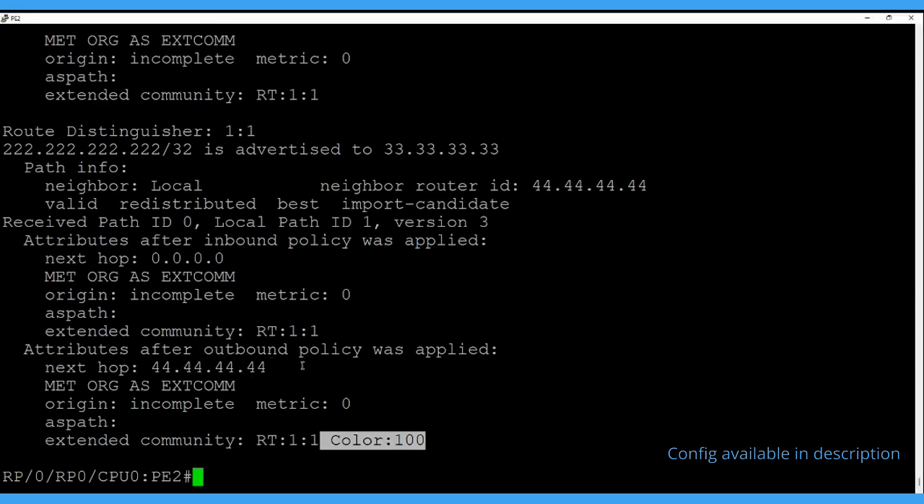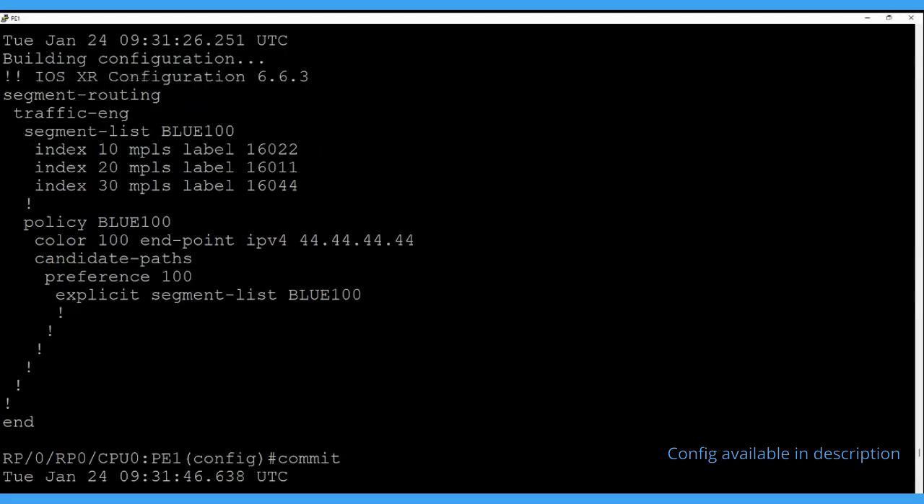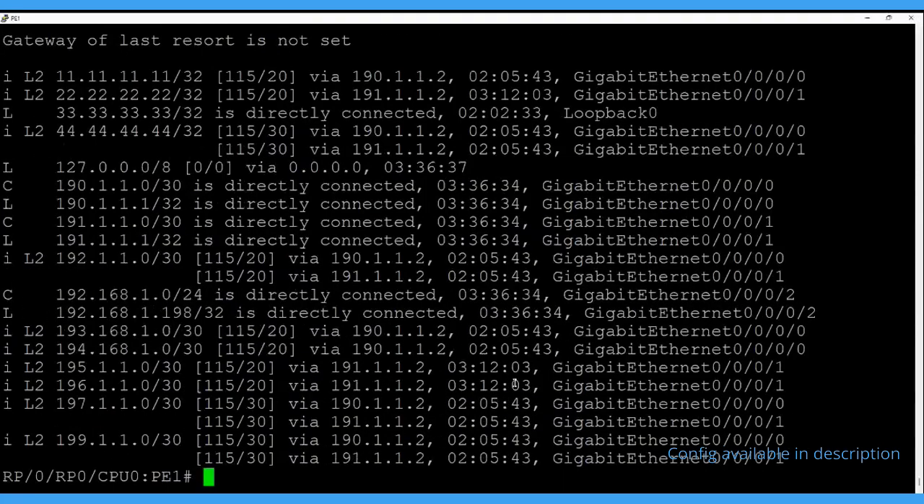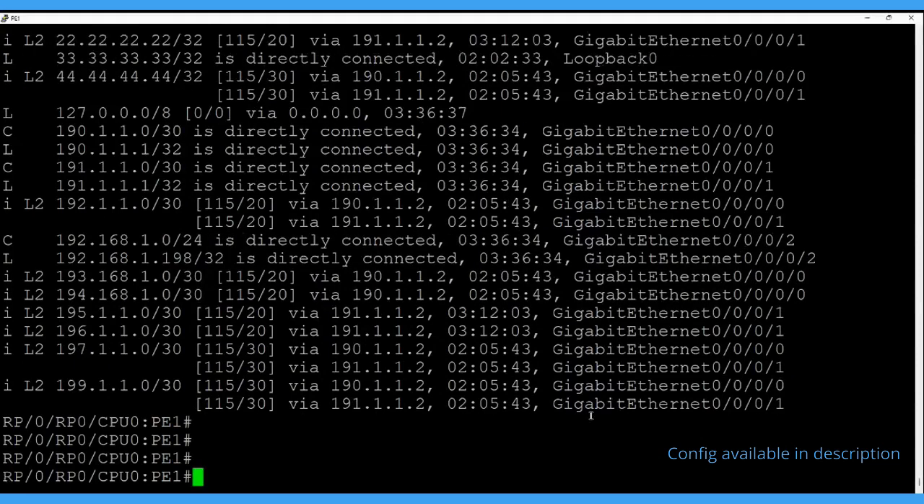Okay, so let's jump to PE1. We'll do the verification again. We'll do the traceroute again and we'll see. So here we are on PE1. Now we have confirmed on PE2. So let's see that now. Earlier we were showing the physical interfaces. First, let's check the BGP table. Start from this.